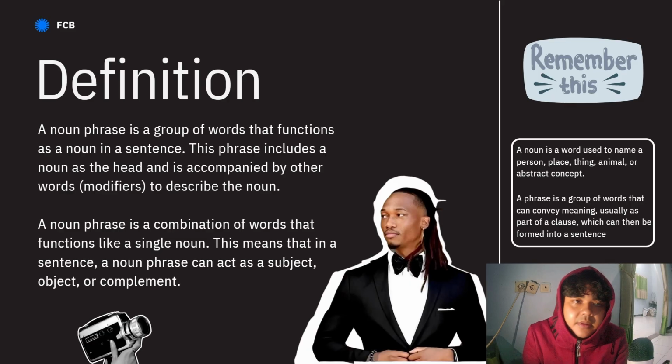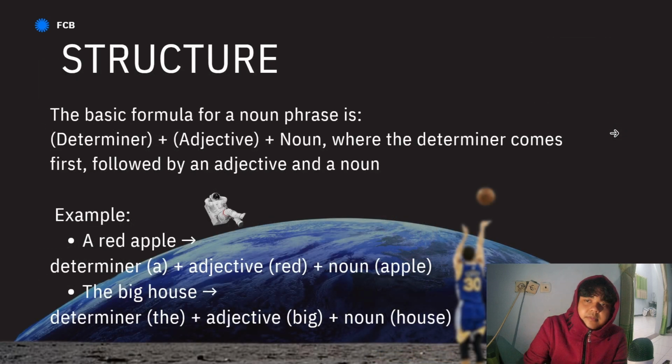So remember, a noun is a word used to name a person, place, thing, animal, or abstract concept. A phrase is a group of words that can convey meaning, usually as part of a clause, which can then be formed into the structure of a noun phrase.